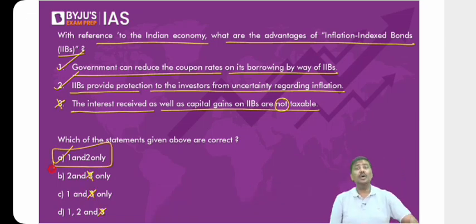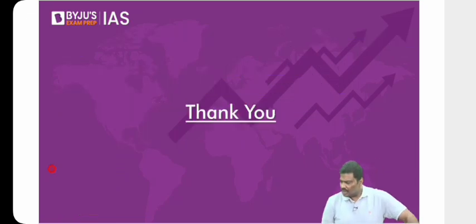In fact, for example, sovereign green bonds. We have discussed sovereign green bonds. I have not written it, but there is no tax benefit if you invest in a sovereign green bond, at least as of now. If you invest in the sovereign green bond, there is no tax benefit given on the investment like this. Now it is taxable as short-term capital gains tax. That's what I said, right? So taxes are imposed on it.